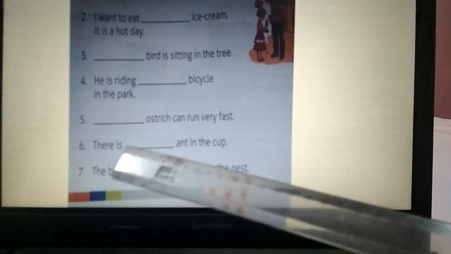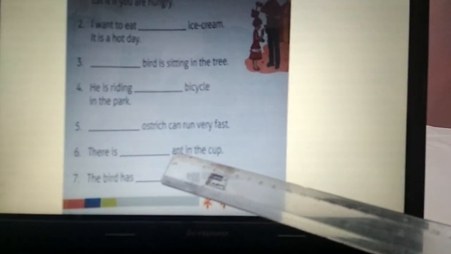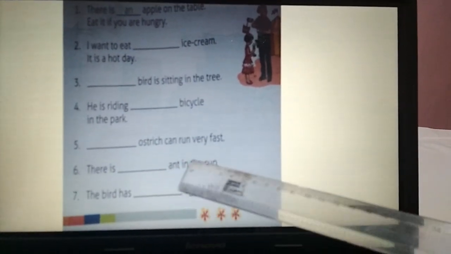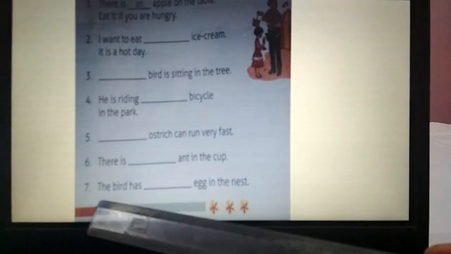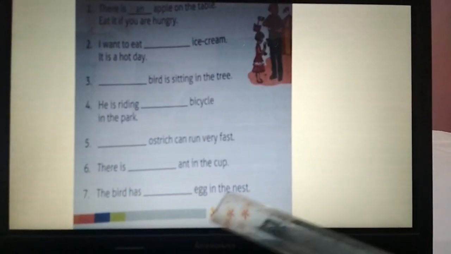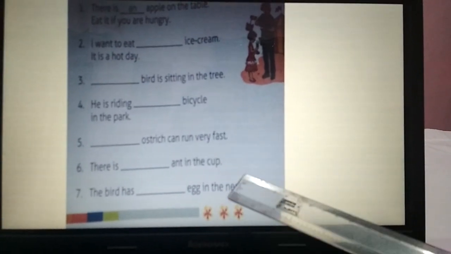Number 6. There is dash an in the cup. Now A is again a vowel, so it will be "an". So there is an ant in the cup. Number 7. The bird has dash egg in the nest. E is again a vowel, so we'll put "an". So the bird has an egg in the nest.